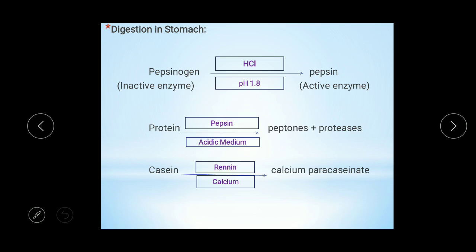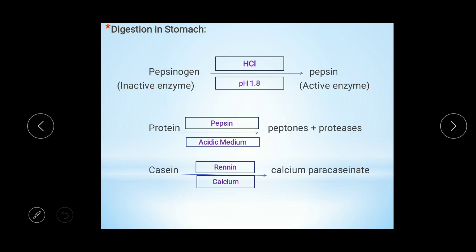So this is the digestion in the stomach. In the stomach, three types of cells are present: mucus cells, peptic cells and parietal cells. Mucus cells secrete mucus, peptic cells secrete the inactive enzyme pepsinogen, and parietal cells secrete HCl.